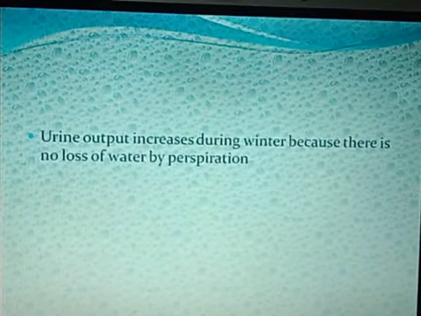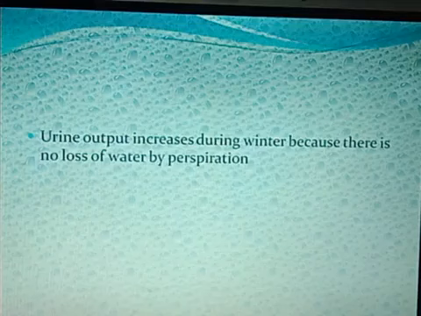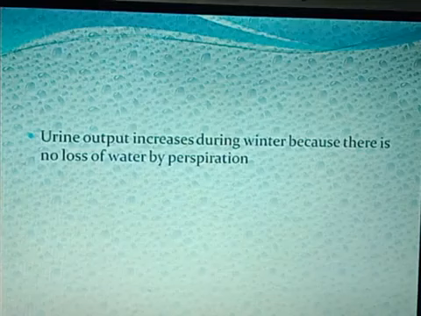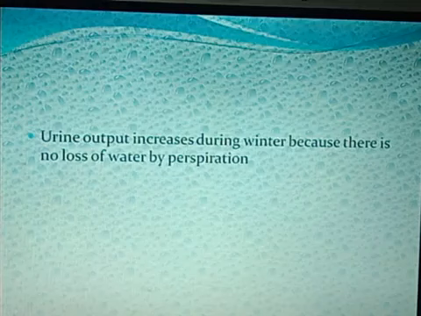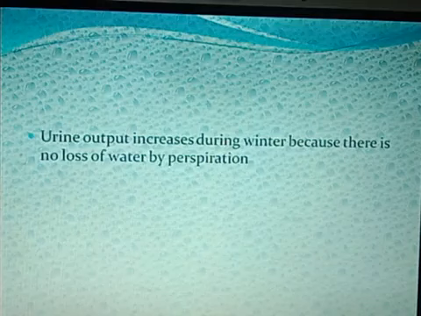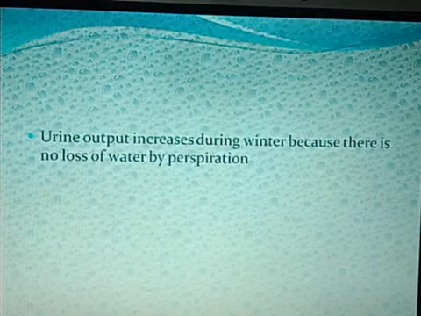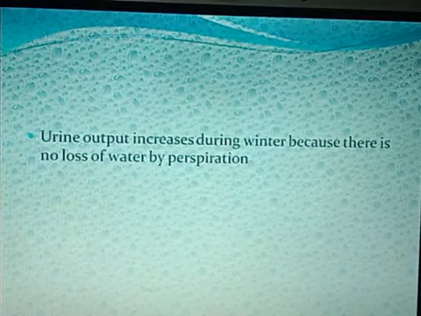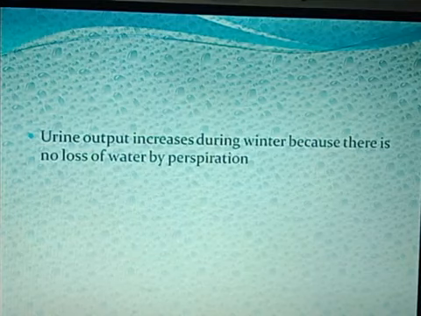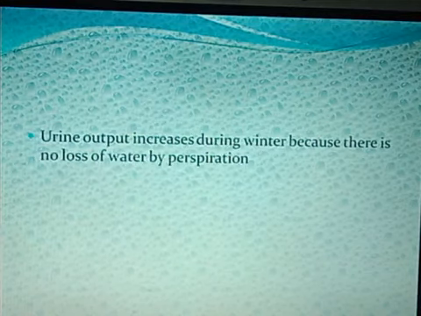Urine output increases during winter. One more thing you might have seen is that during winter the urine output increases, even though you are taking less water, but you may have to go for passing out the urine so many times. That is the reason behind that. During winter, there is no sweat formation, so there is no loss of water from the body in the form of sweat. Whatever water you have taken, in the form of tea, coffee, whatever, will only come out from the body, because there is no loss of water by perspiration. That is the basic reason.